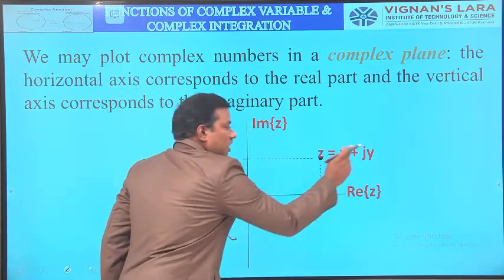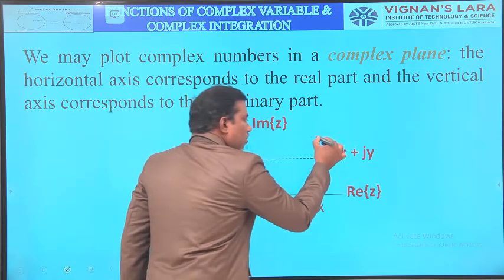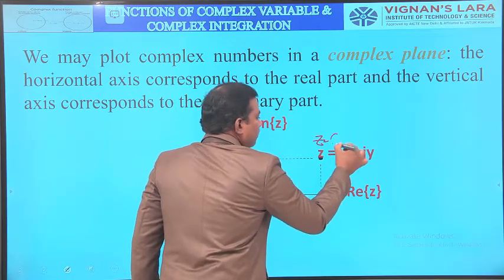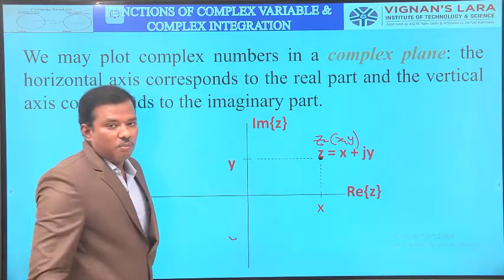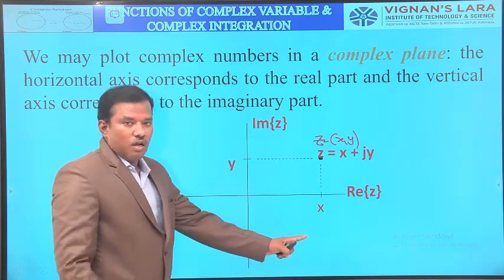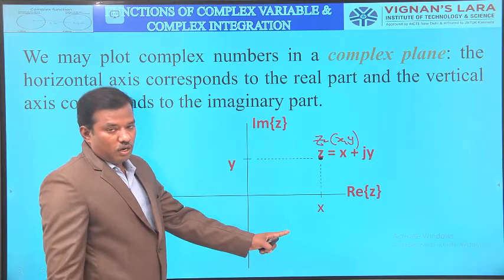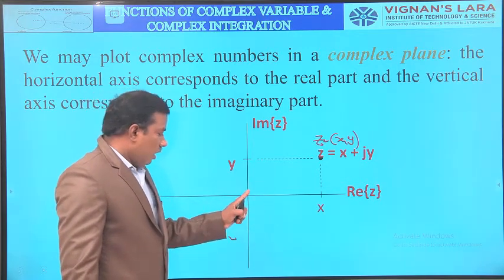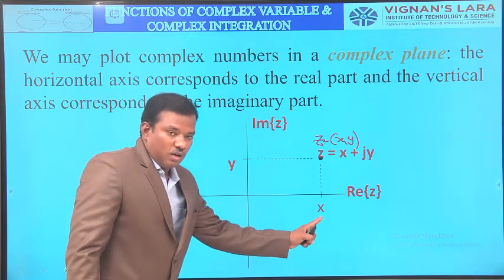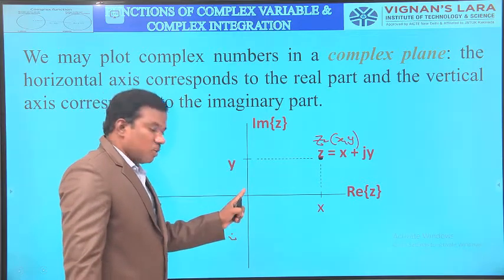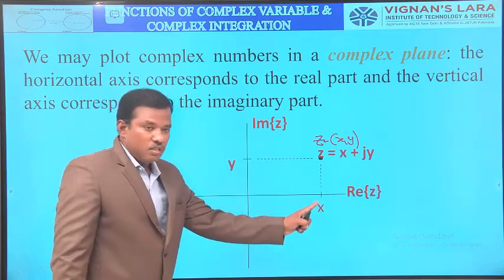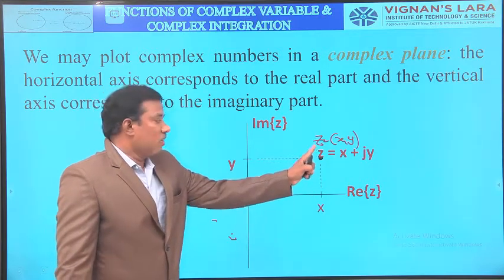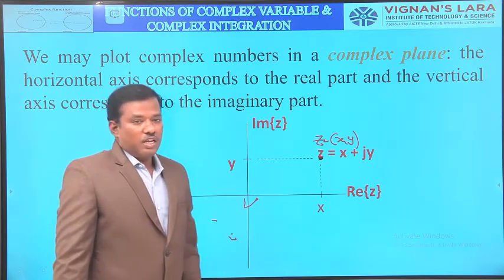This is z equal to x plus jy, or z equal to x comma y. This is the representation of the complex plane in xy Cartesian coordinates.